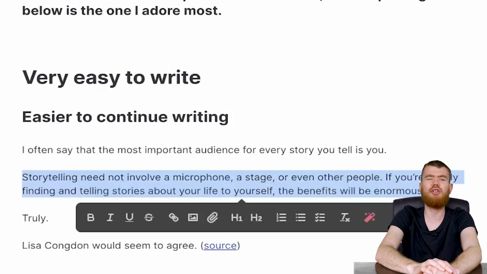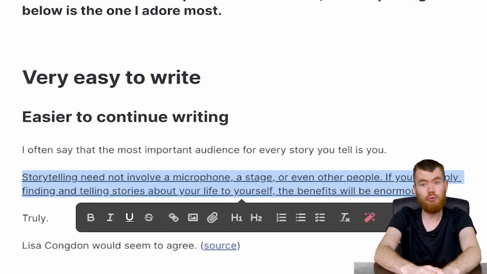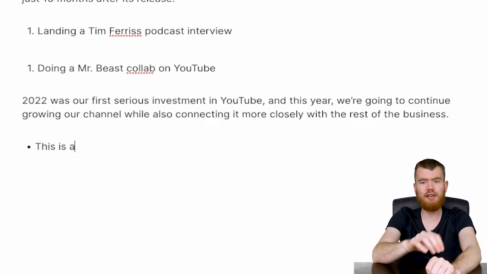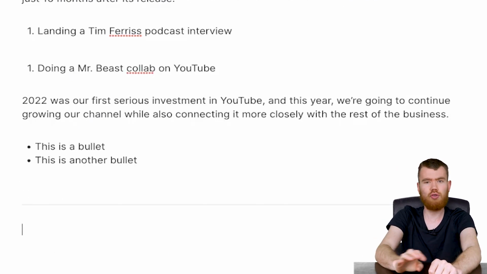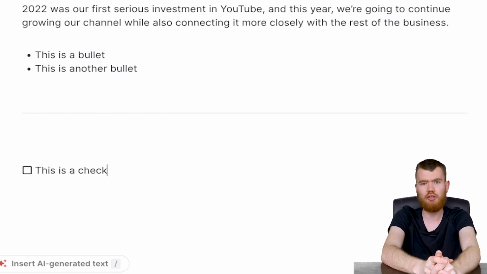You can also use a standard Command B, Command I, Command U for bold, italics and underline, and also put dash for bullets, 3 dashes for the horizontal line, and 2 opposite square brackets for checkboxes, which is very easy.